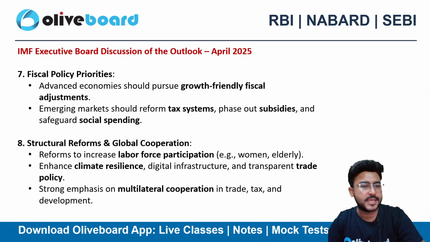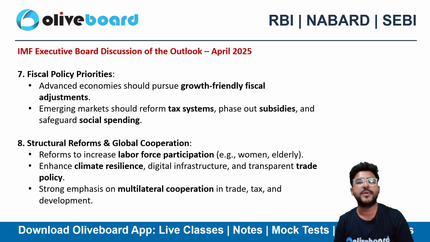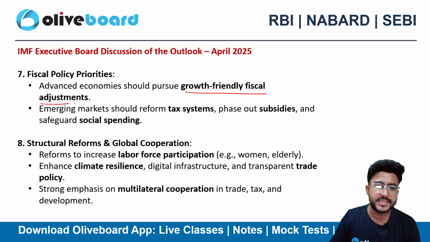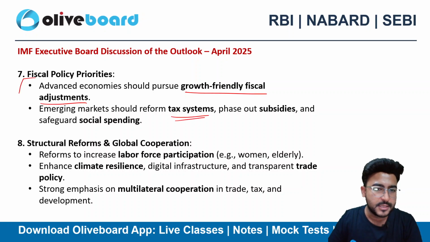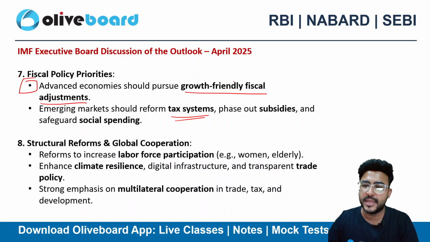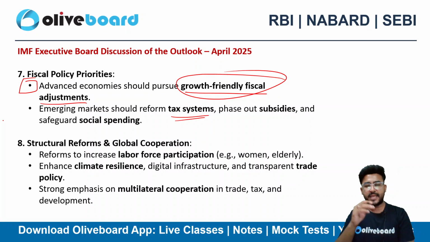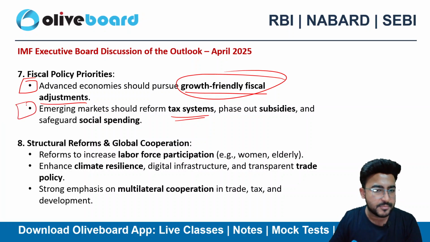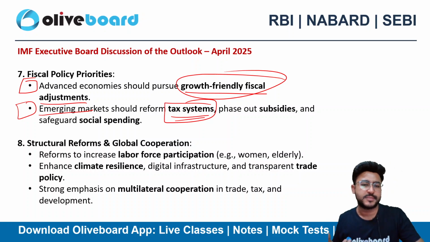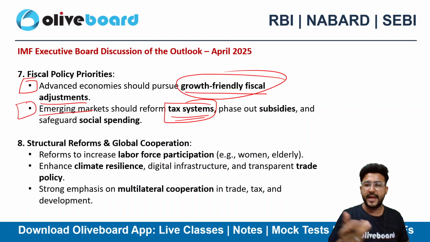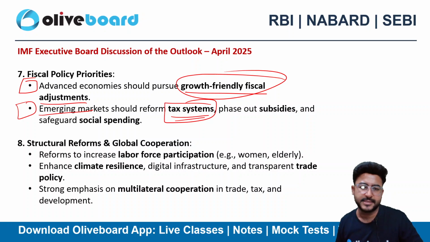Next is related to fiscal policy priorities. Advanced economies should pursue growth friendly fiscal adjustments. So the fiscal adjustments that you are doing should be growth friendly. Emerging markets should reform the tax system. So if you are an advanced economy like the US or UK, then you need to follow growth friendly fiscal adjustments. However, if you are from the emerging market side like India, you should reform your taxation system, phase out subsidies and safeguard social spending. Try to increase your revenue by optimizing the tax systems here.